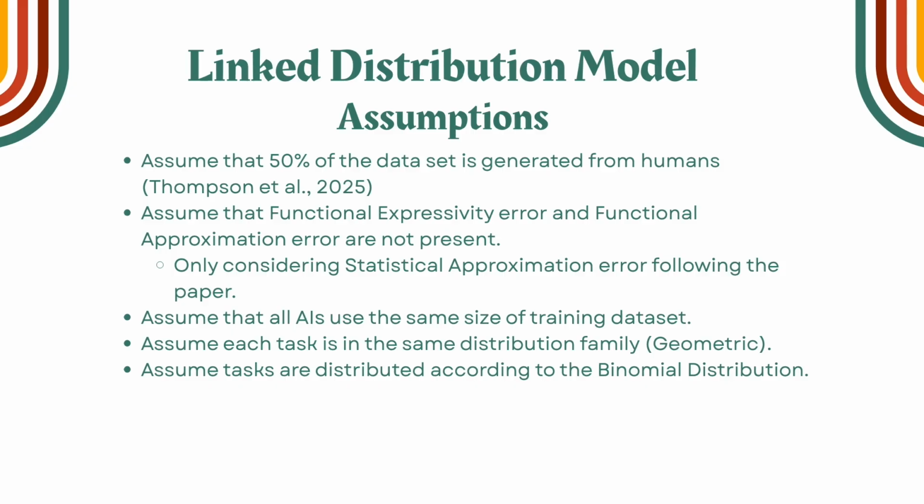For our assumptions, we first assume that 50% of the dataset is generated from humans. We also assume, as stated before, that functional expressivity error and functional approximation error are not present. That is, we are only considering statistical approximation error following the paper. Additionally, we assume that all AIs use the same size of training dataset, that each task is in the same distribution family, namely geometric, and that tasks are distributed according to the binomial distribution.